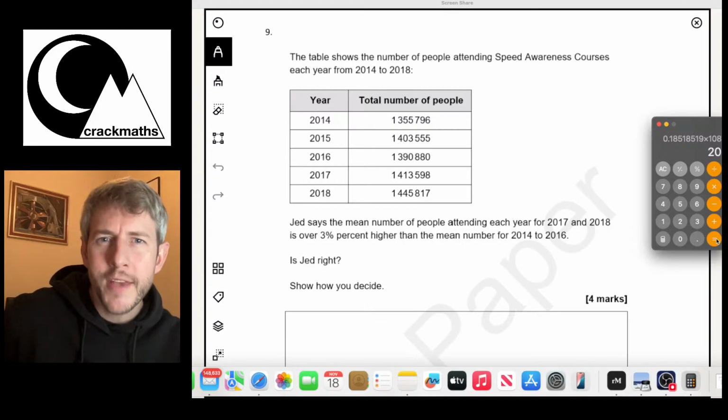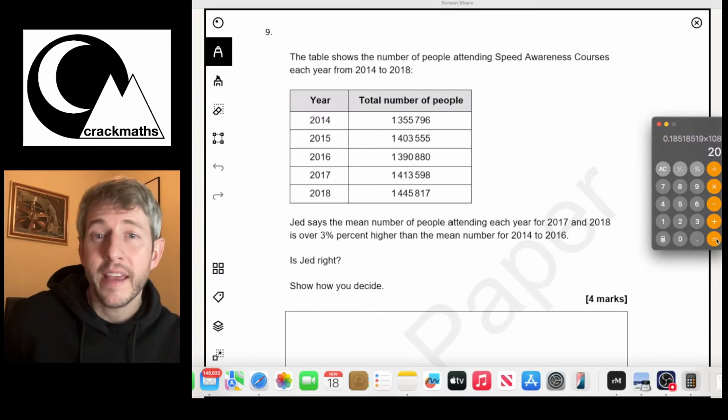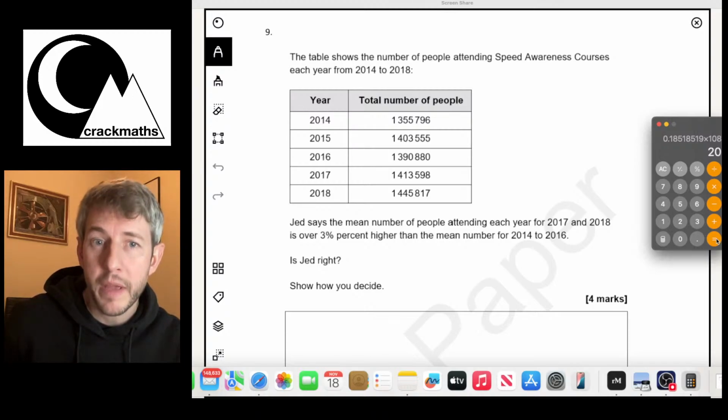So it says here, the table shows the number of people attending speed awareness courses each year from 2014 to 2018. Jed says the mean number of people attending each year for 2017 and 2018 is over 3% higher than the mean number of people for 2014 to 2016.